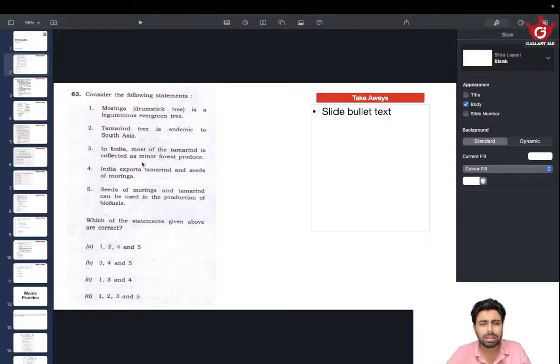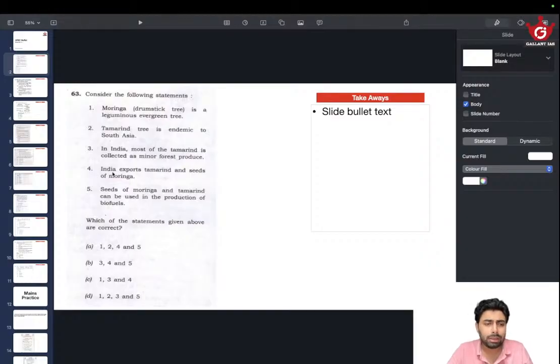It's mostly collected as a minor forest produce. There is a chance for that. Okay, again, this is not very confidence inspiring. Then focus on the next statement. India exports tamarind and seeds of moringa. Okay. Tamarind seed and moringa seeds, they have got medicinal, nutritional and other values.